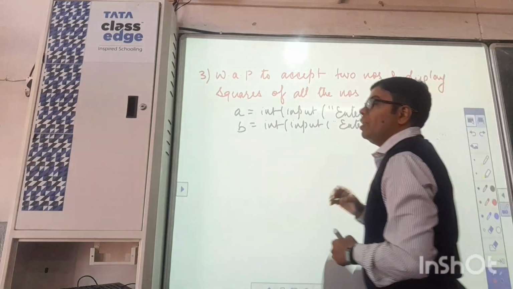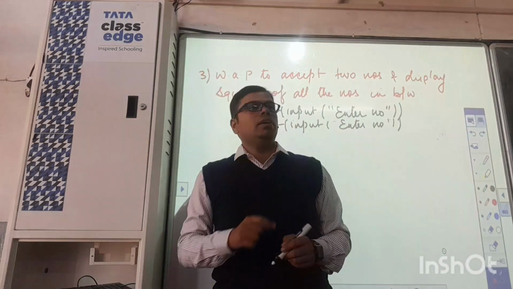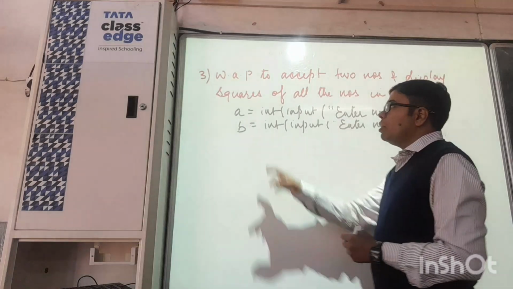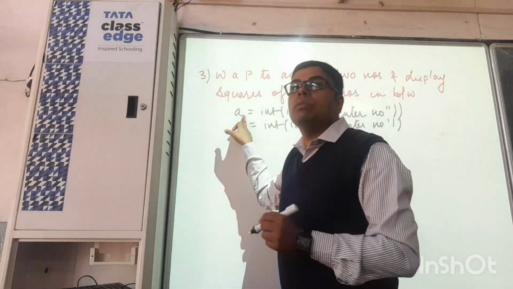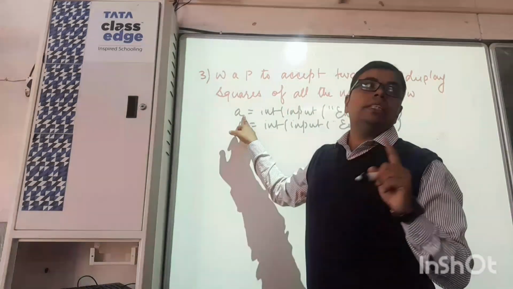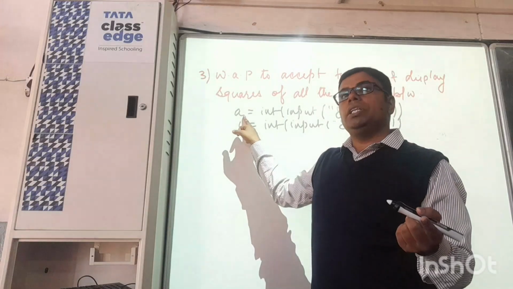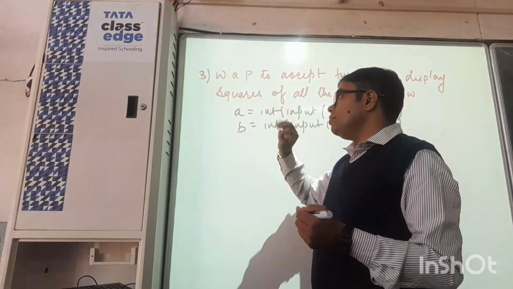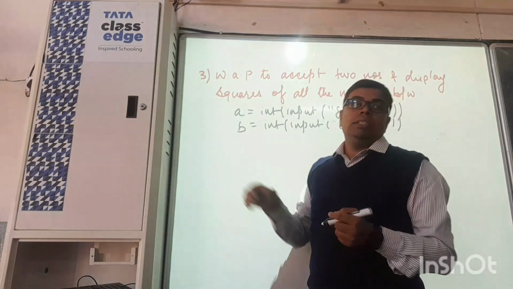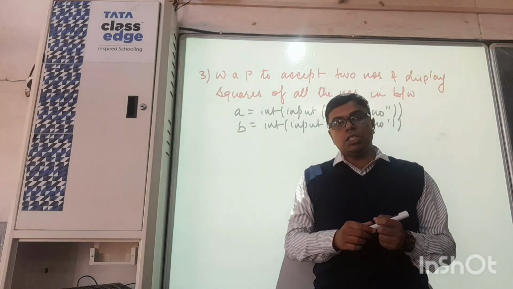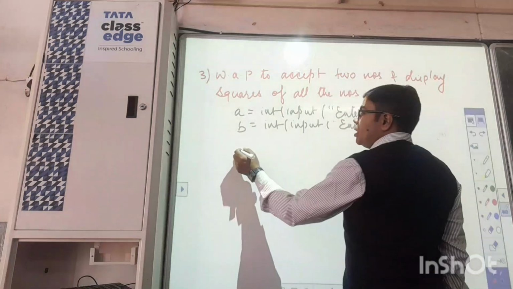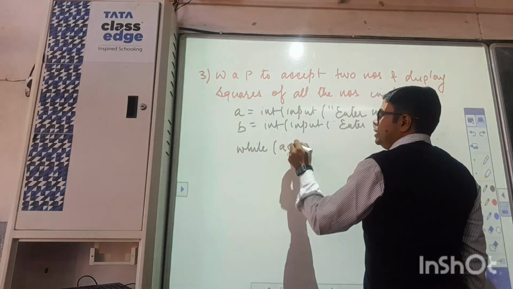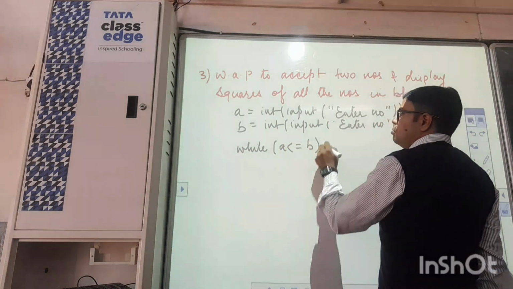Whenever we are using a loop, initialization is required. Let's consider this as the smaller number. Already initialization has been done, so we will not be doing initialization, because the start will be taken from here. Next part of the loop is condition checking. So we will start from condition checking. While a is less than or equal to b.